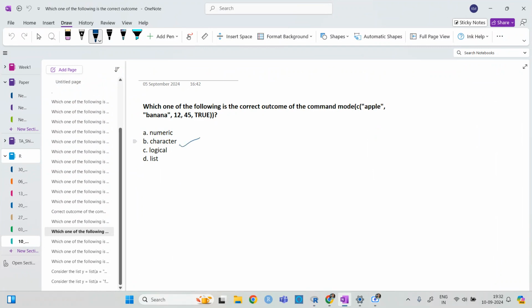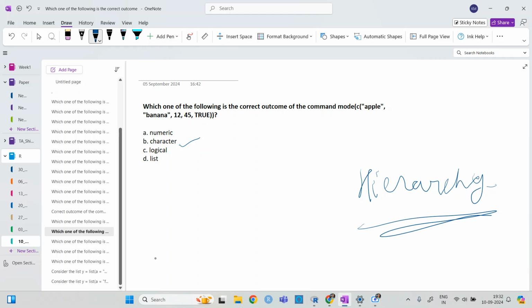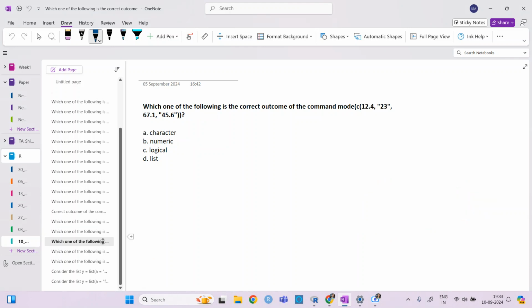I will go through this and see if there is any kind of hierarchy order. If there is any kind of hierarchy, that if they have any character, then they will give the whole mode as character. So it can be a case. I will go through that and see. The next one is soonest of following is character. It's also character, ma'am, because we are writing in this form.